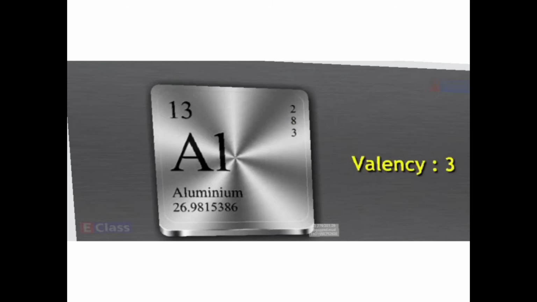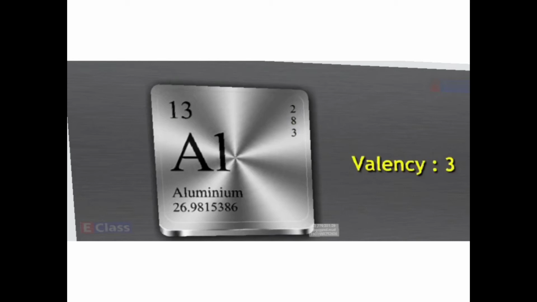Now aluminium, as you all know, has atomic number 13, its color is silver white, and its electronic configuration is 2, 8, 3. As it has 3 electrons in the outer shell, the valency is 3. Since aluminium is highly reactive, we don't get it in a free state. Some metals that are less reactive, like gold and silver, we get in a free state, but we don't get aluminium in a free state.